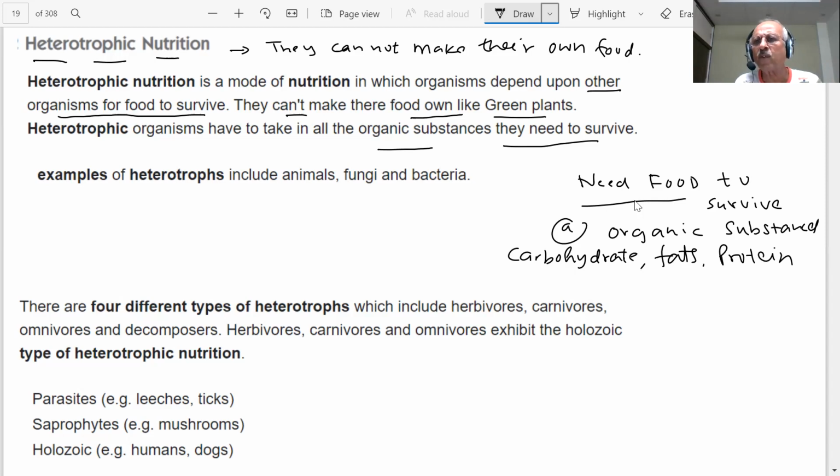Our body needs proteins, fats. You are taking desi ghee. You are taking carbohydrates, glucose. A lot of sugar is going inside your body, student. So what are these, student? They are organic substances.